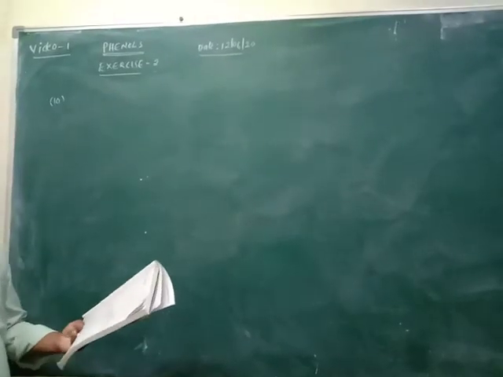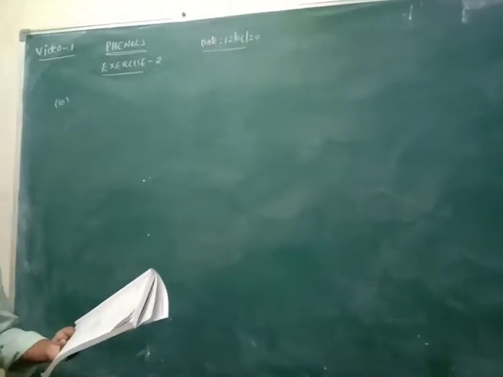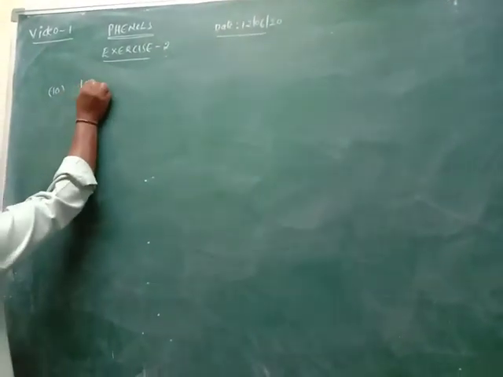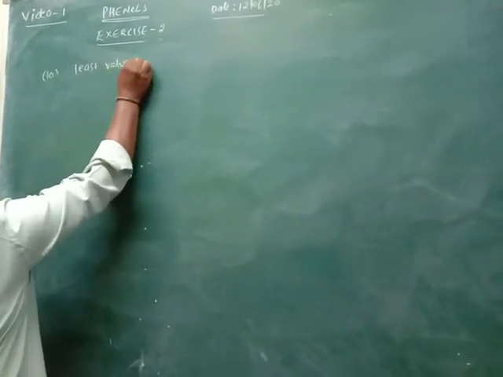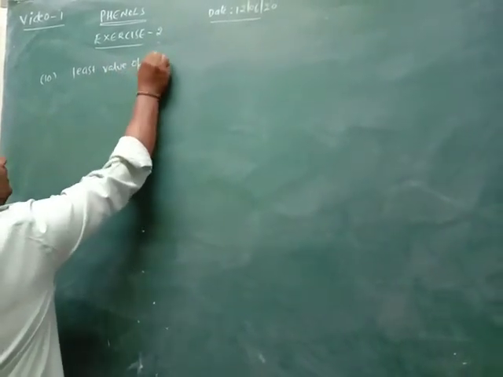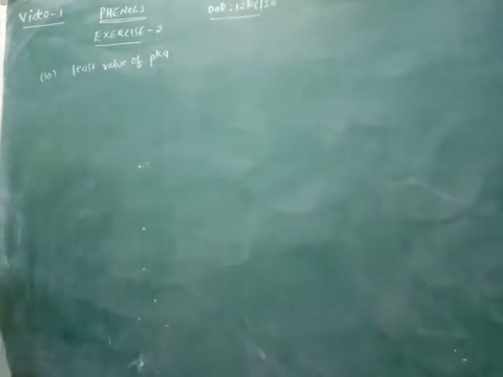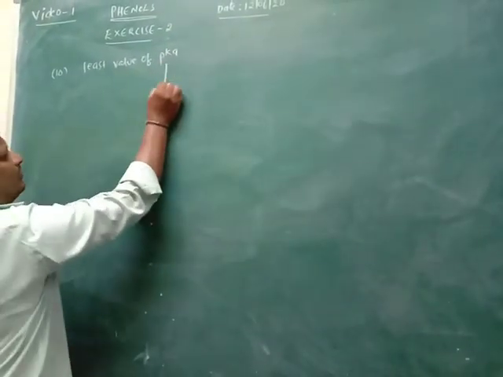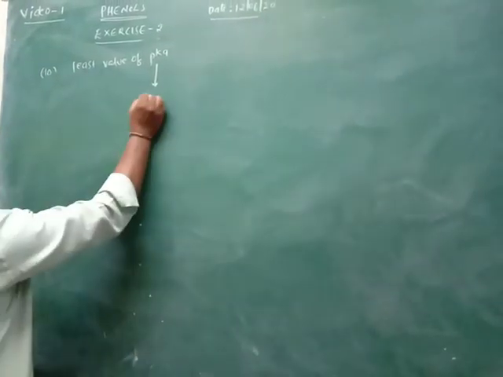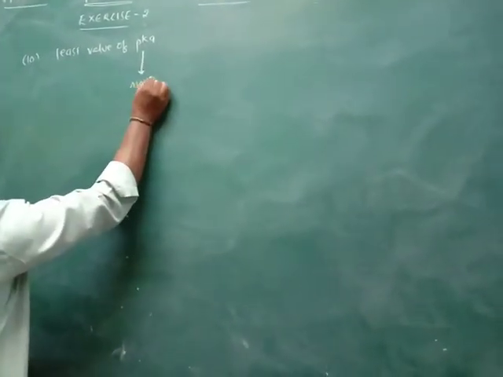Question number 10: which of the following has the least value of pKa? Simply, the least value of pKa means it is more acidic in nature.